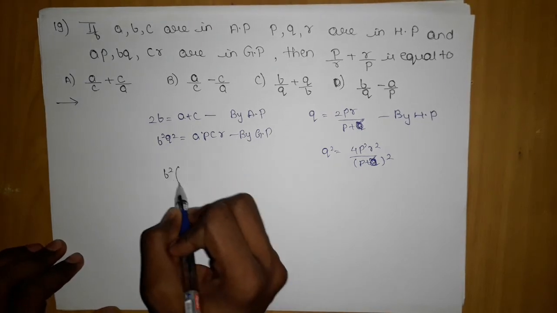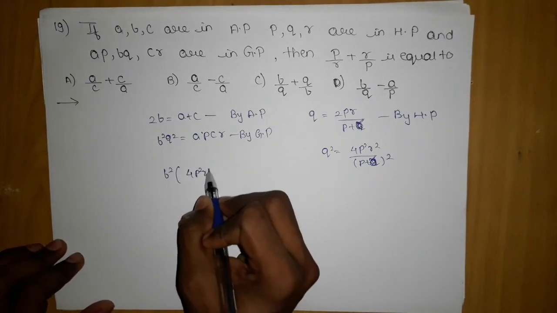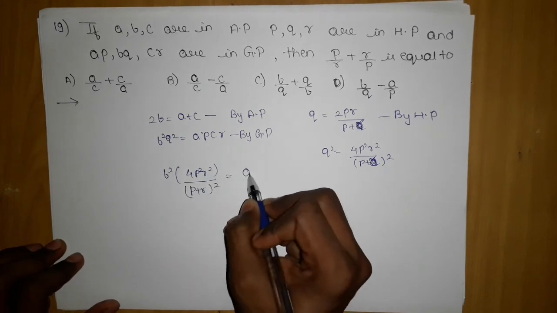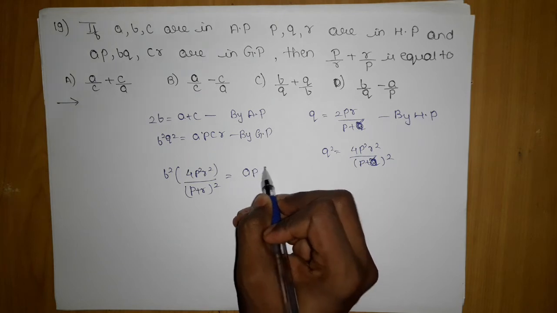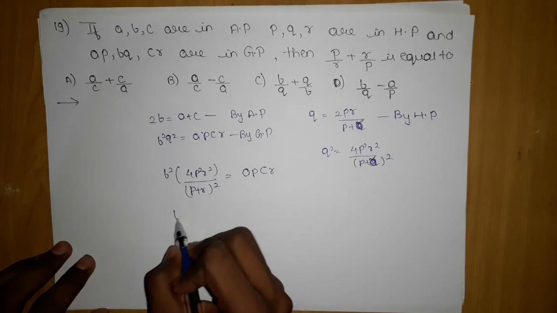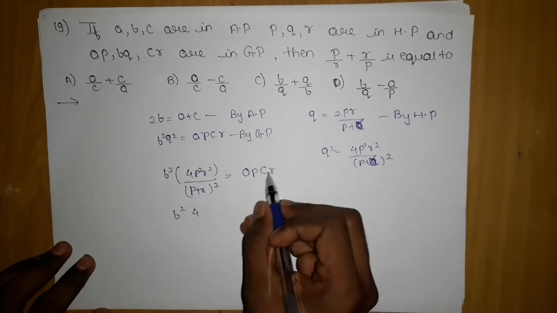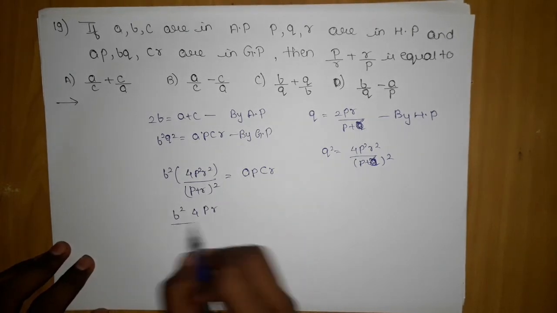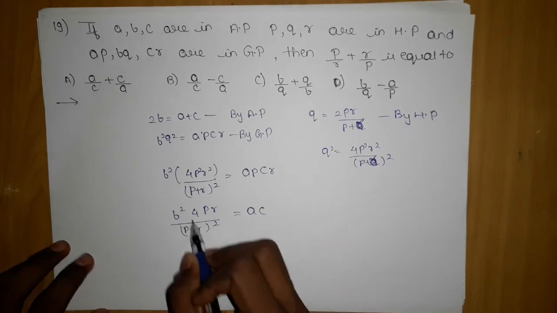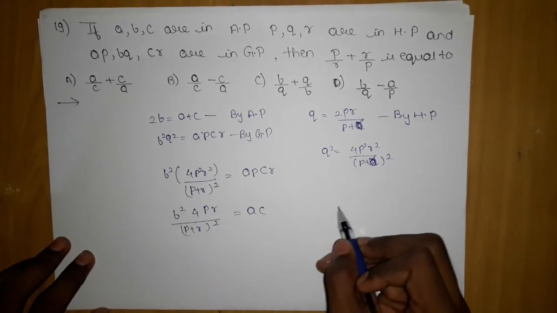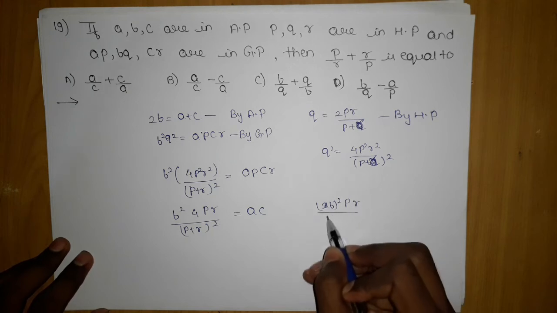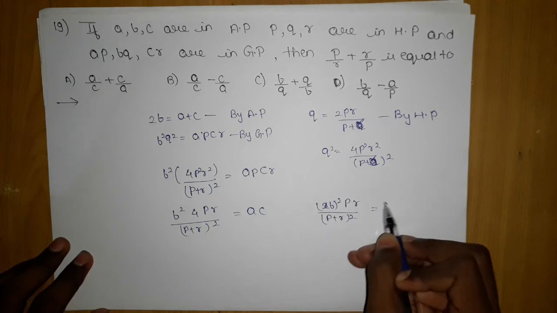So let's substitute here, then I will have 4 P square R square upon P plus R the whole square into AC. I think this question we did in the lecture only, but since it has appeared again, this one PR will cancel out with this one PR, giving me finally P plus R the whole square is equal to AC, and this 4 we can write like this, 2B the whole square, and P plus R the whole square is equal to AC.